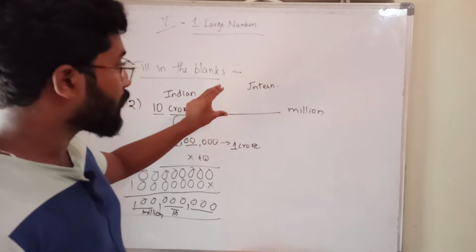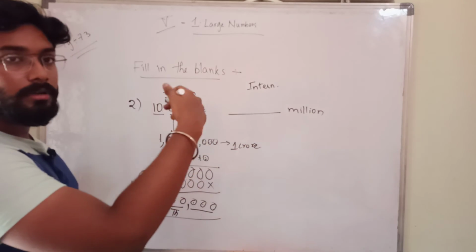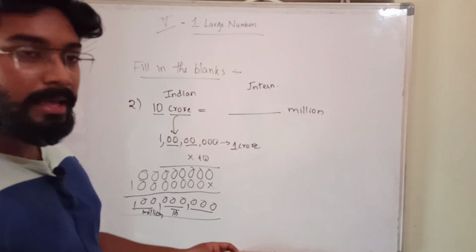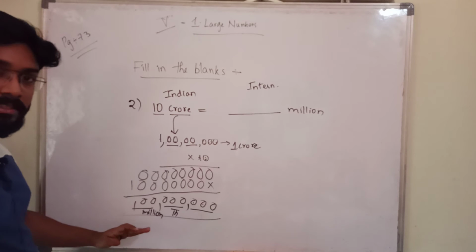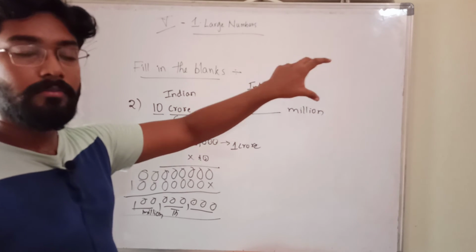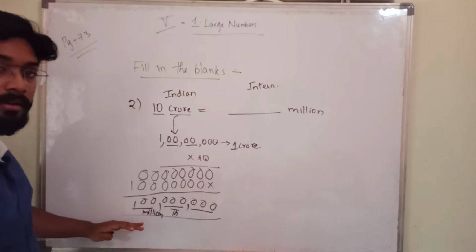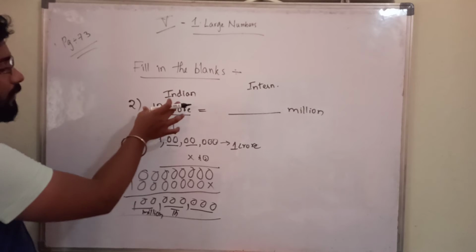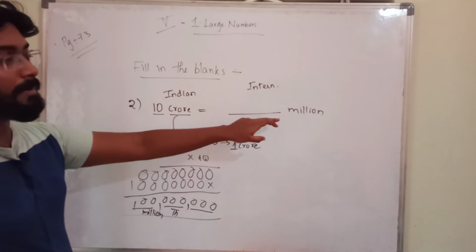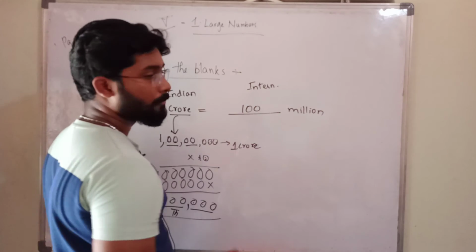You have to find it in the international place value system and fill the blank. Which side there is a blank, you have to represent it in that system only. Here the blank is in international place value, we don't know what that number is. That's why I have represented it in the international system, derived from Indian, so that you will get this: 100 million.